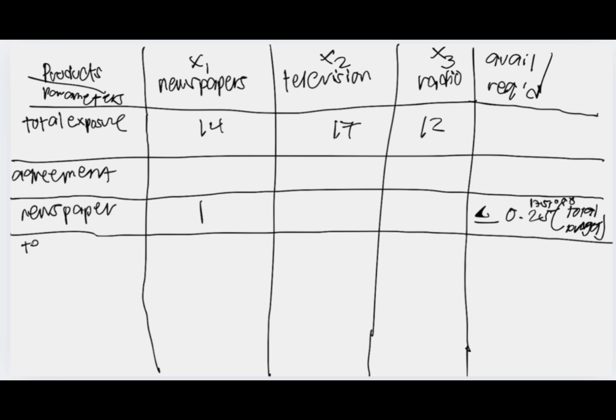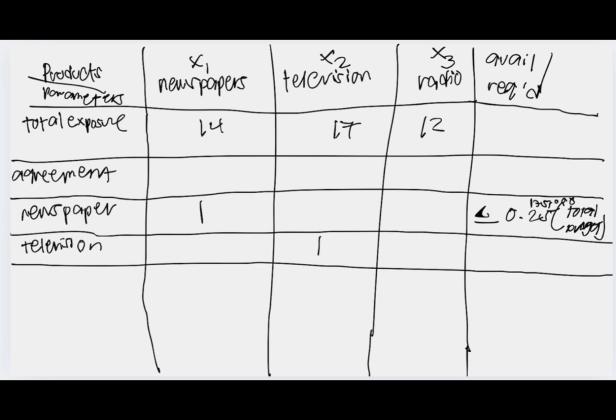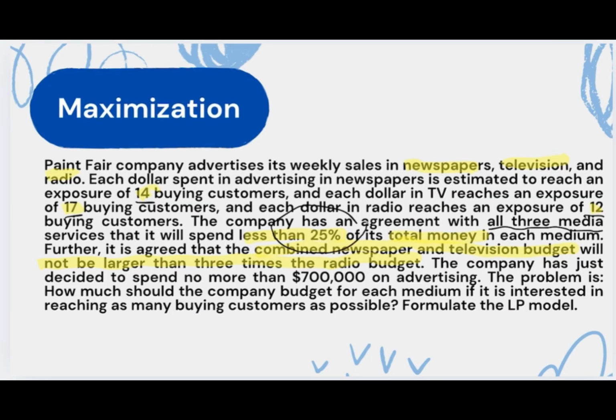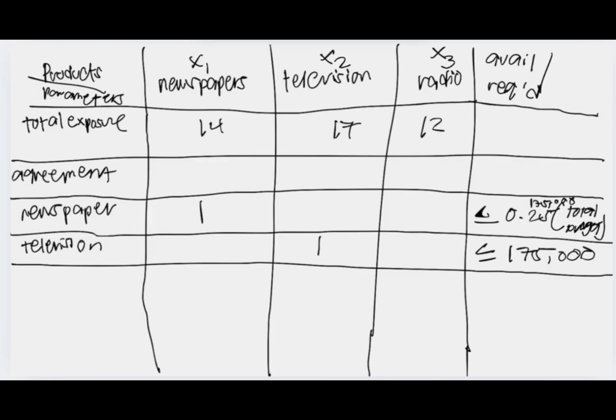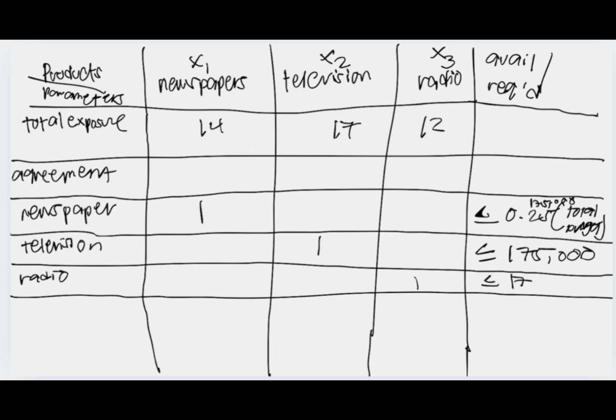Next, we have agreement for television. And then, lagay lang tayo ng 1 since television yung tinutukoy. 175,000 kasi 25% daw. Kita nyo, 25% daw ng total money. So, next, for radio naman. So, lagay lang tayo. Since 1, si radio is 175,000.